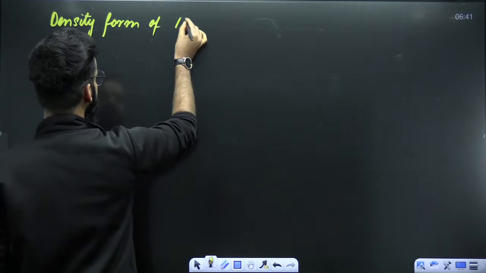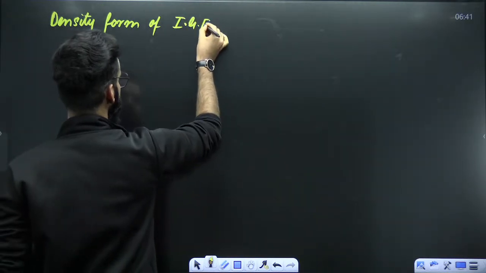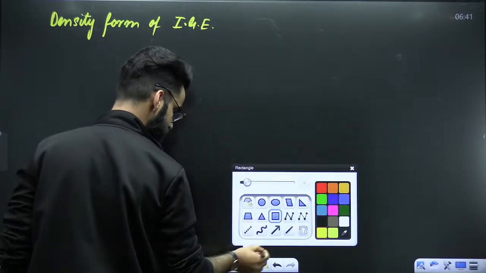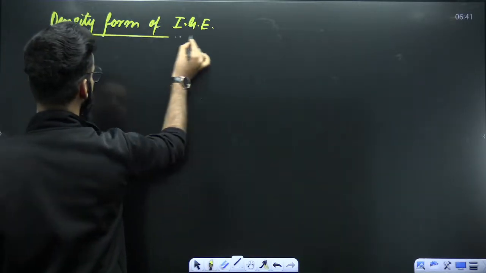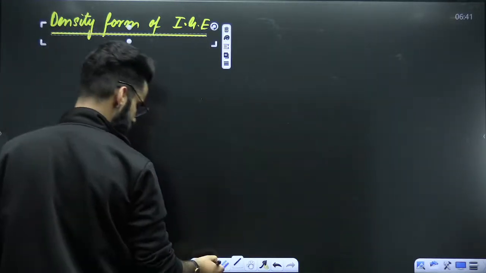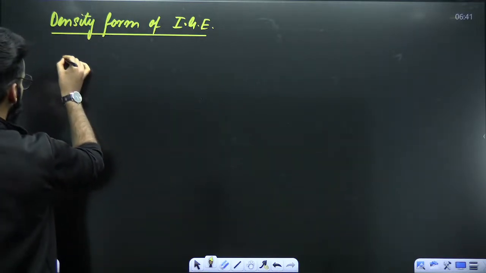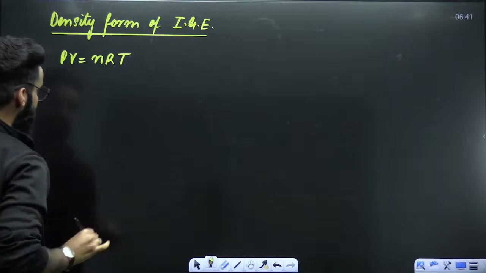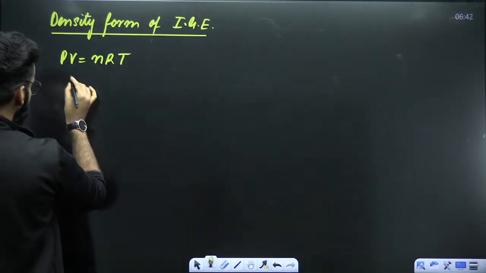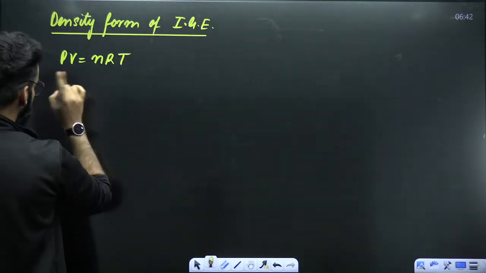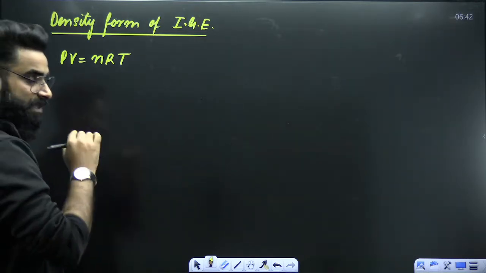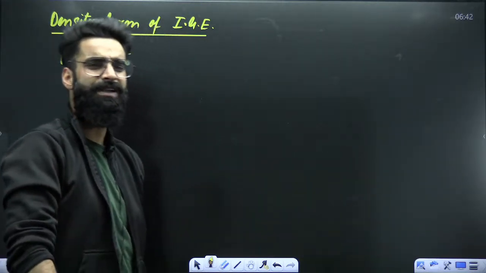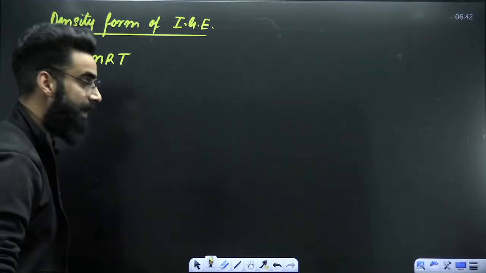Density form of the ideal gas equation. Now, my dear students, since we know PV is equal to nRT, which is the ideal gas equation, can you convert it into density form? You can do that.